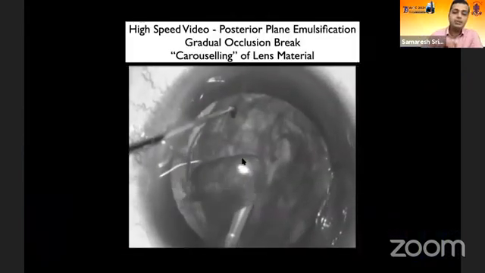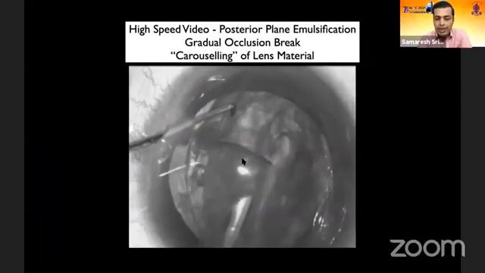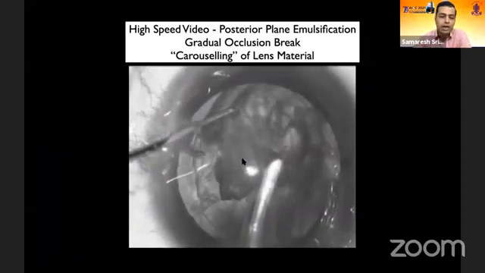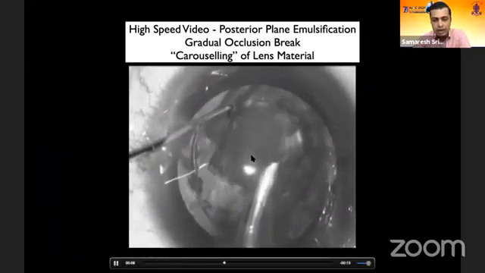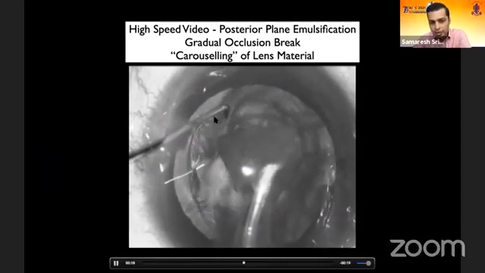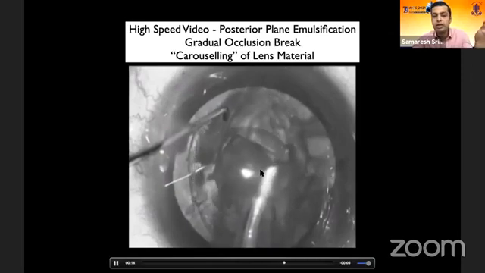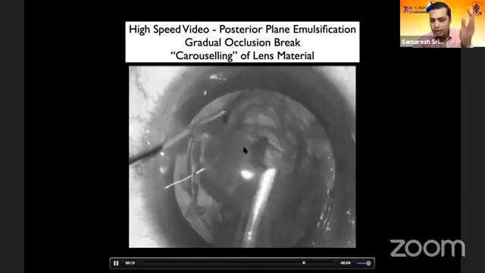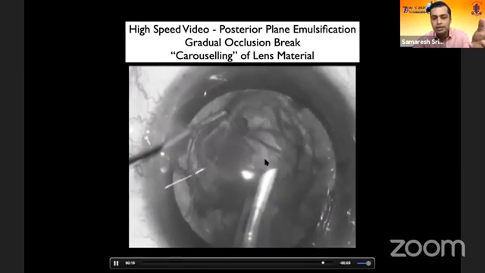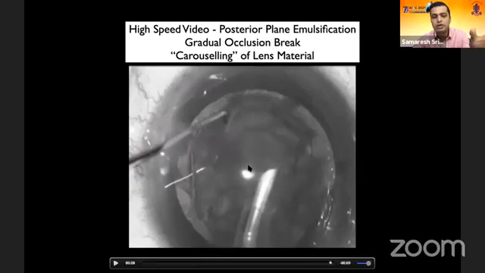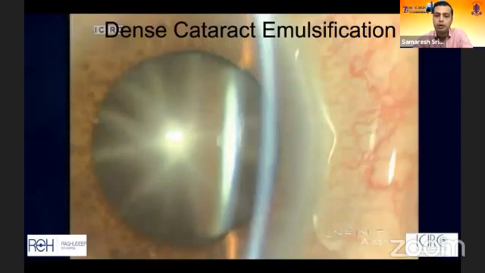We did a high-speed study where we put a high-speed camera and we recorded what actually happens when we're doing an emulsification of a fragment. And notice the second instrument is dead steady over there. The phaco probe, particularly the torsional delivery of energy, is so good that it completely shears off the nuclear fragment. And there's a sort of turbulent movement where the whole nuclear fragment breaks down on its own without any second instrument maneuver and is completely absorbed.